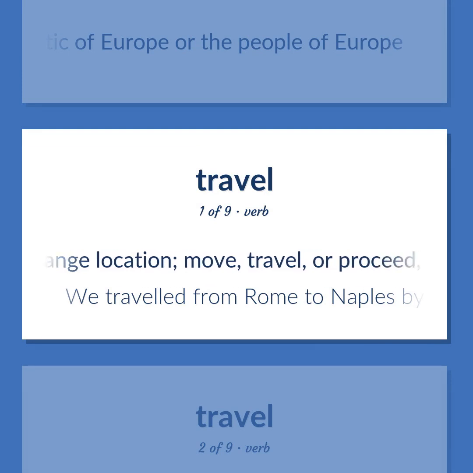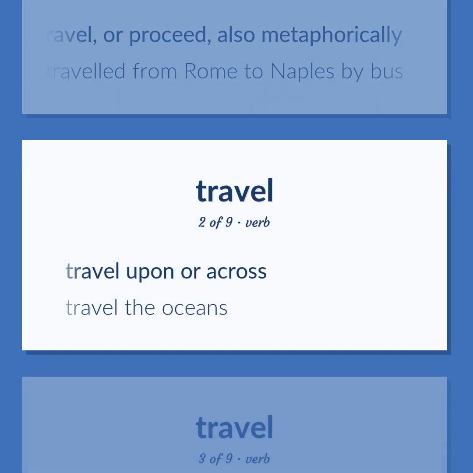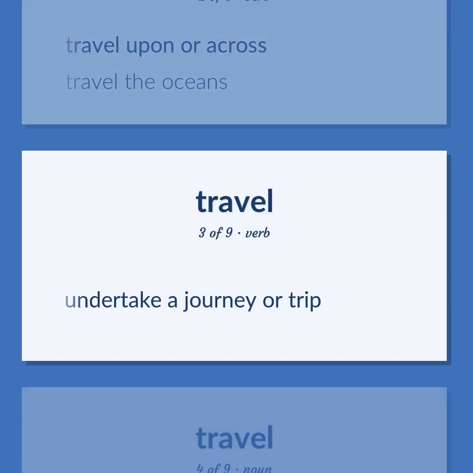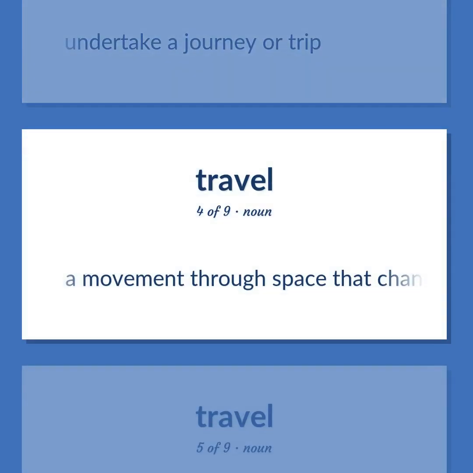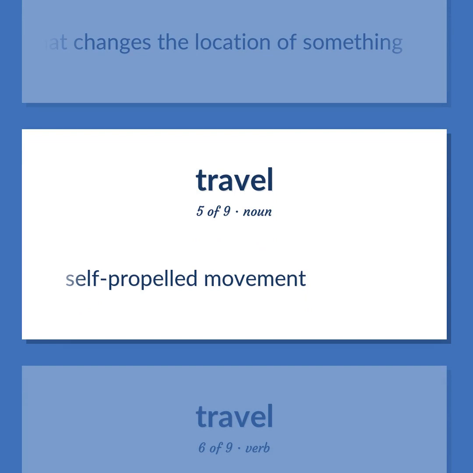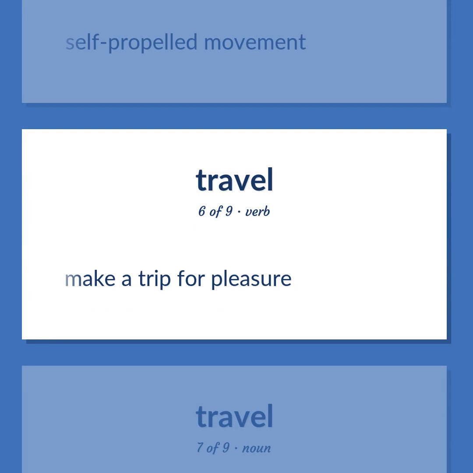Change location. Move, travel, or proceed, also metaphorically. We traveled from Rome to Naples by bus. Travel upon or across. Travel the oceans. Undertake a journey or trip. A movement through space that changes the location of something. Self-propelled movement. Make a trip for pleasure.